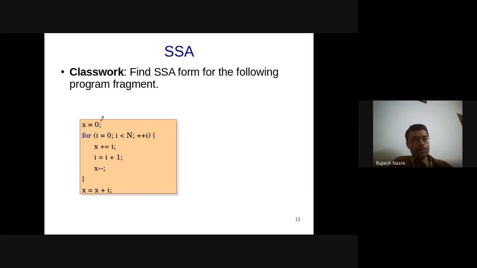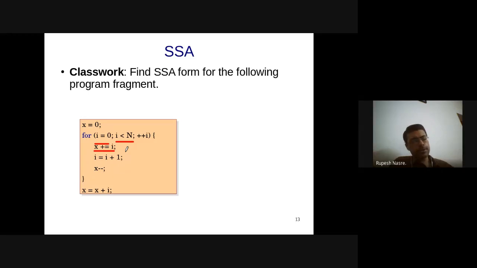Okay, so x1 equal to 0, then I1 equal to 0. From there is a condition I1 less than n. You can assume n to be a variable n1 or a constant, doesn't matter. Then comes this, so this will be x2 equal to x1 plus I1.